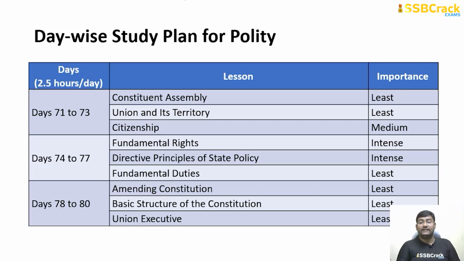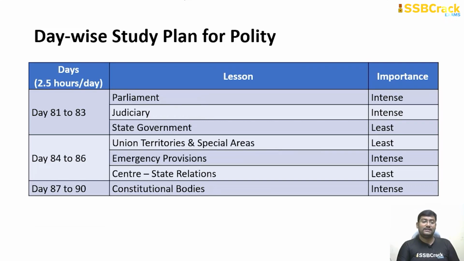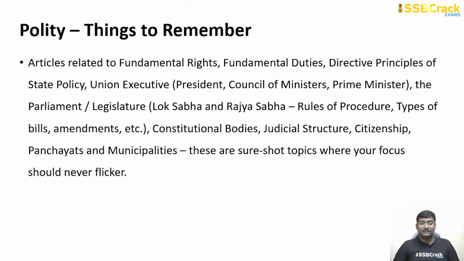Constituent Assembly, Union Territories, Union and its territories, citizenship. Day 74 to 77, fundamental rights, directive principles of state policy and fundamental duties. These are the most important aspects from which questions come directly. Day 78 to 80, amending the constitution, basic structure of the constitution and union executive. Day 81 to 83, parliament, judiciary and state government. Day 84 to 86, union territories and special areas, emergency provisions, center-state relations. And finally day 87 to 89, again an important one, constitutional bodies.